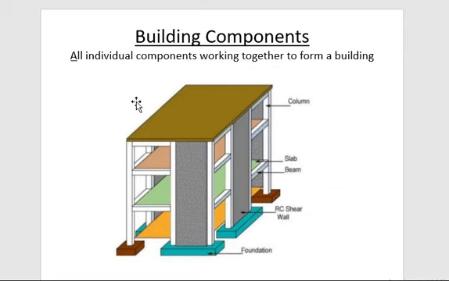No. So the foundation, column, beam, slab, plinth, all the components play a very important role in maintaining the safety of the structure. So let's see all the building components. In this image you can see this vertical component is called a column. This is the frame structure.